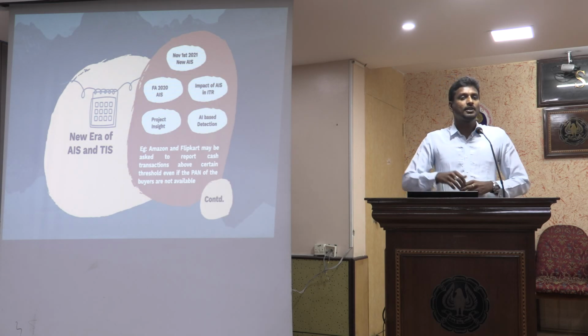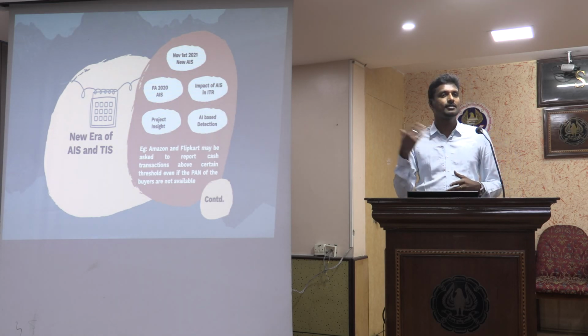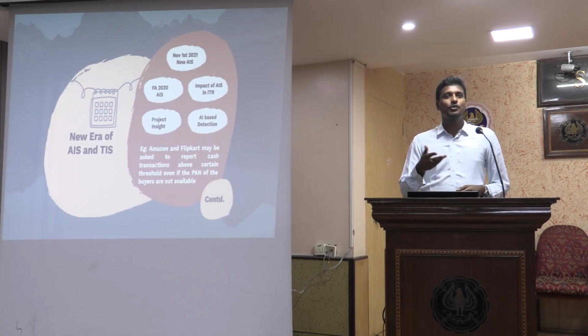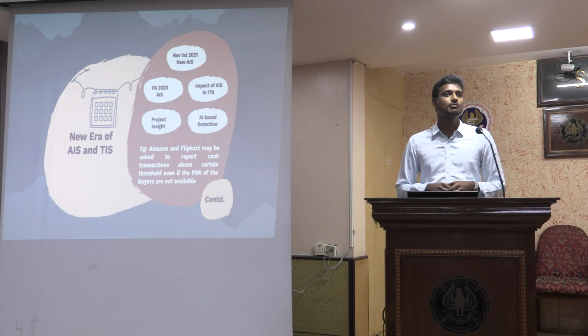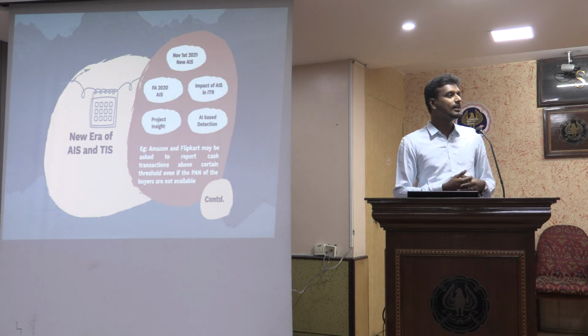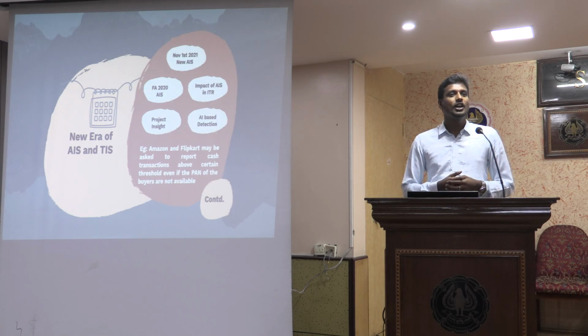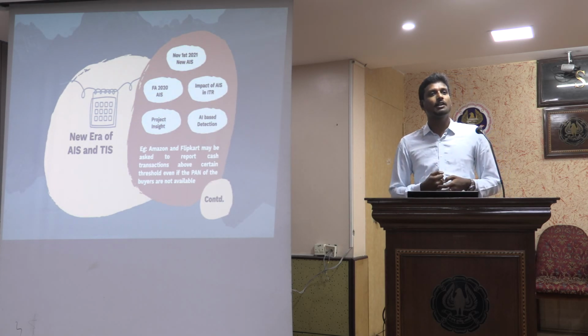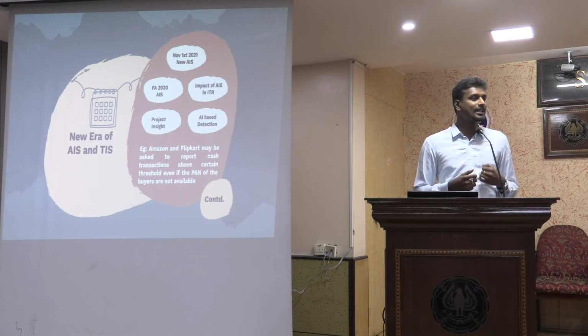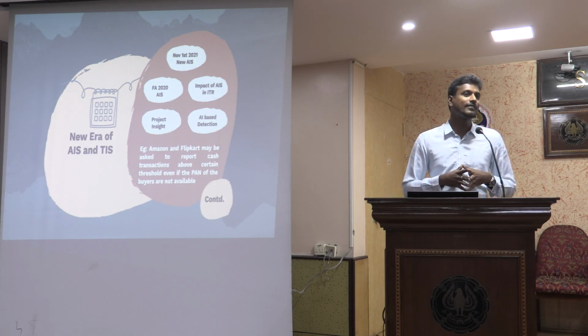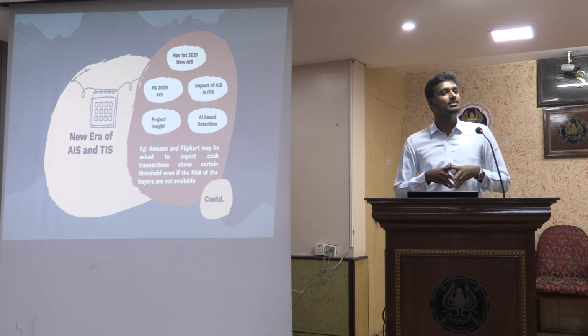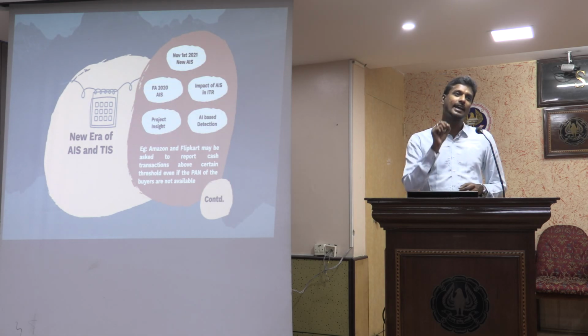So going forward, as per what is in the news, probably in future Amazons and Flipkarts or the e-commerce operators might be asked to give the information of the customers who are paying cash on deliveries. So tax authorities are looking forward to collect such kind of information from the new tech commerce players to track people who are buying products online by cash. Amazon and Flipkart might not have the Aadhaar and PAN, but definitely they will be having their phone number, email ID and the GPS location where the product is delivered and the cash is collected.